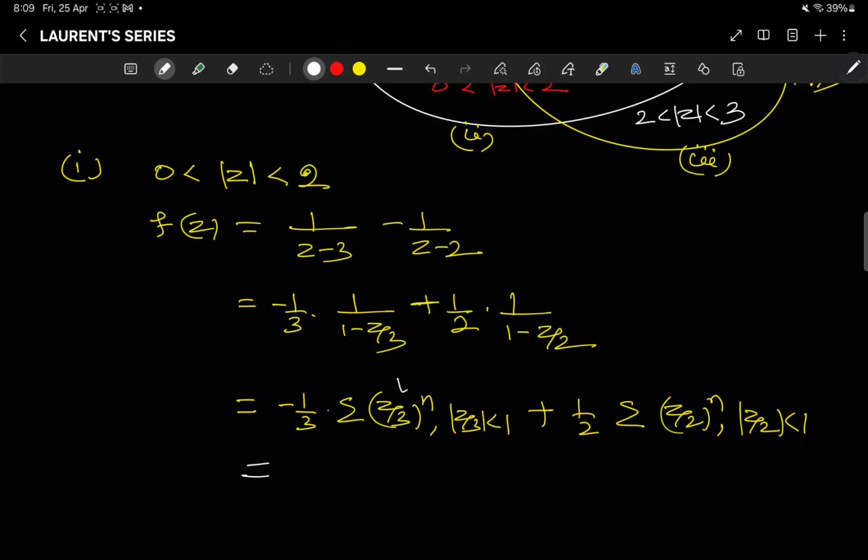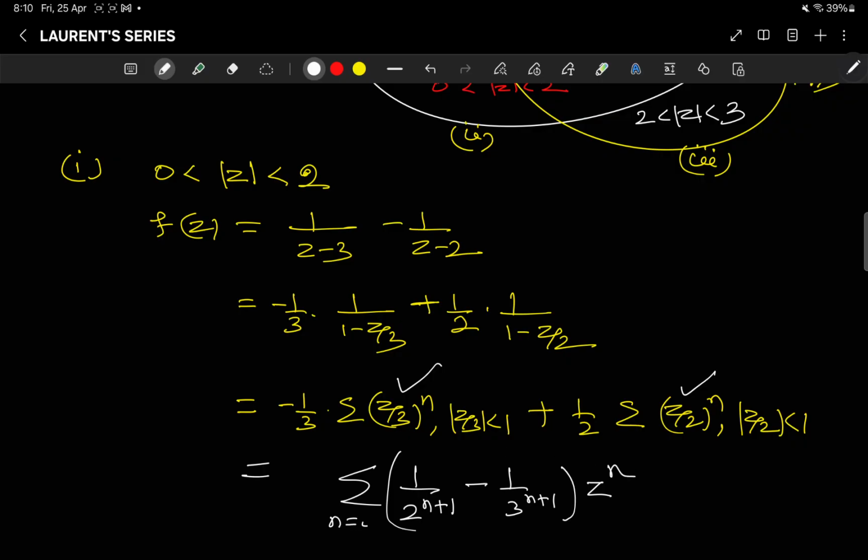So if you combine these two, this is summation of 1/2^(n+1) and minus 1/3^(n+1), and z^n throughout. So this is merged together, n equal to 0 to infinity, and here |z| < 3, here |z| < 2. So the common thing is |z| < 2. So this series is valid for 0 < |z| < 2, under this region 1.